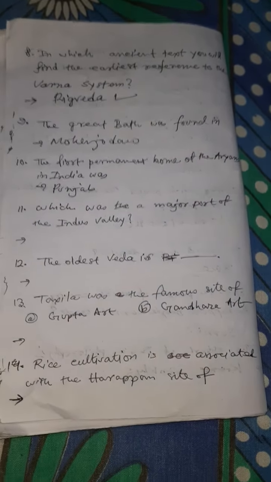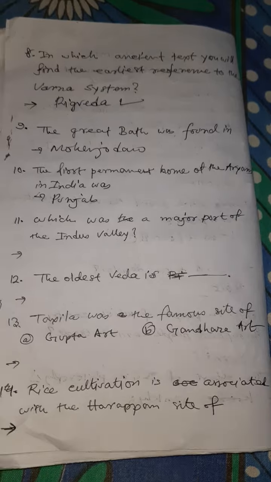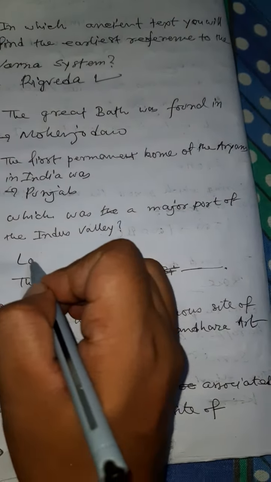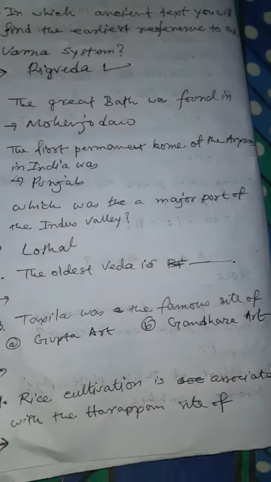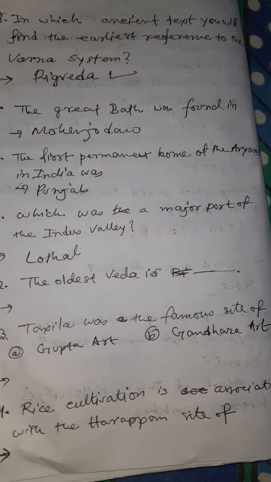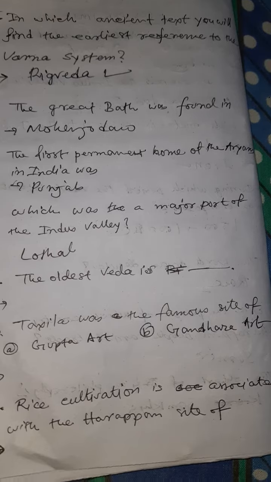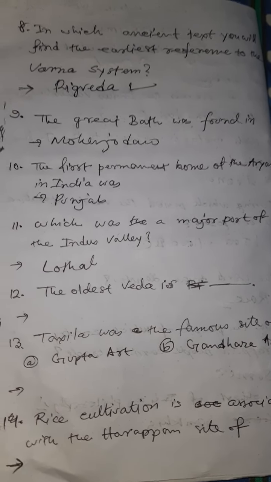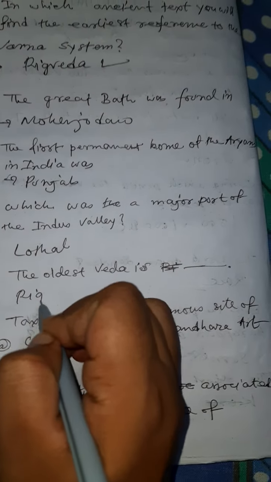Which was the major fort of the Indus Valley? The answer is Lothal. Lothal was a major fort of the Indus Valley. The oldest Veda is Rig Veda.